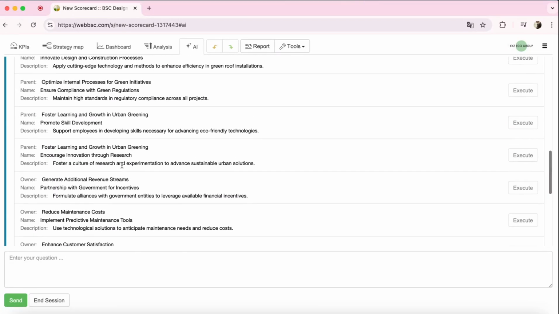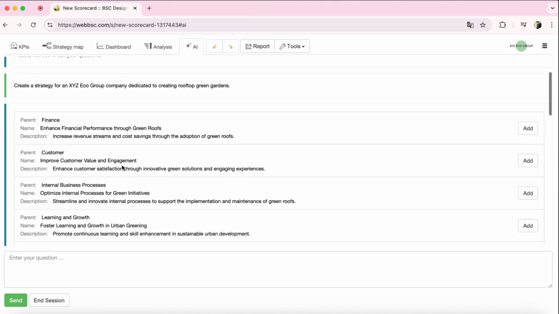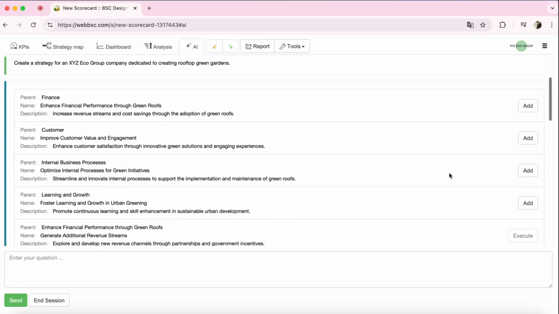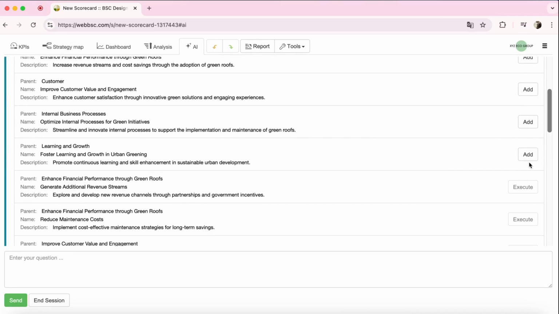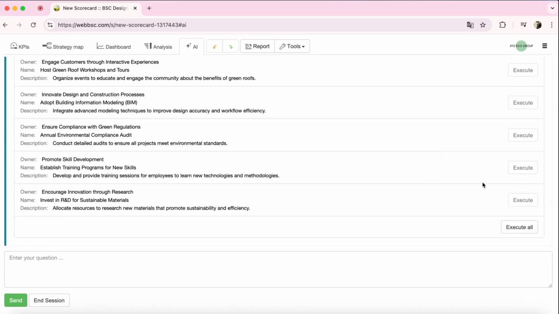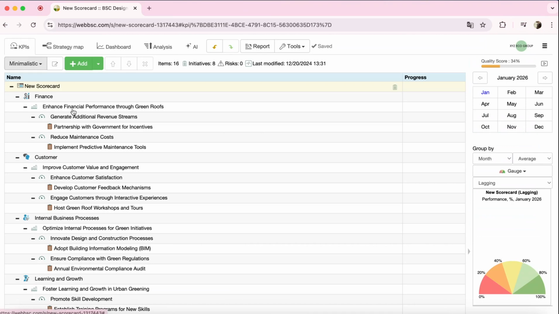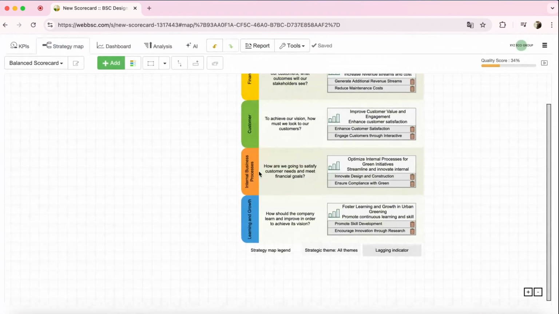AI responded with some suggestions that are quite reasonable given the limited context we provided. I can review the suggested goals, KPIs and initiatives and approve the ones I prefer. Let's click Execute All to approve them all at once. The suggested items were added to the scorecard. I can find them on the KPIs tab as well as on the strategy map.